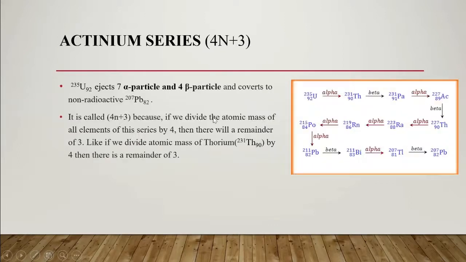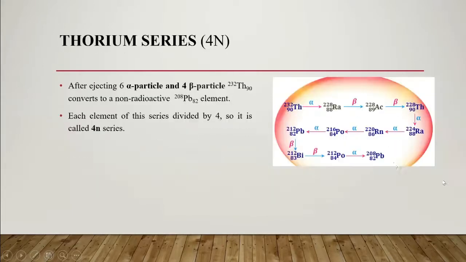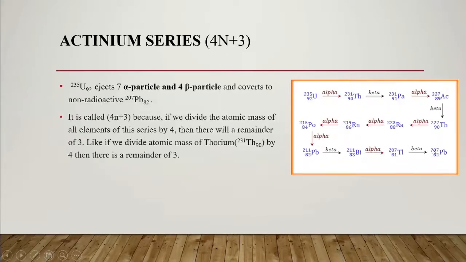Actinium series. This is also called the 4n plus 3 series. Here uranium 235 is converted to lead 207, which is another isotope. Here is the 206 isotope, the 208 isotope, and here the 207 isotope, and these are all the steps for getting this.